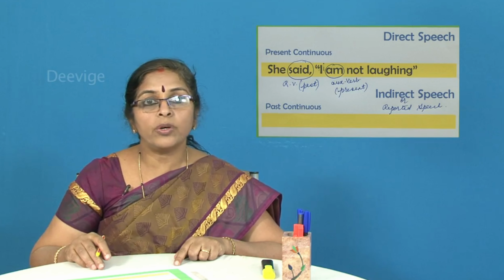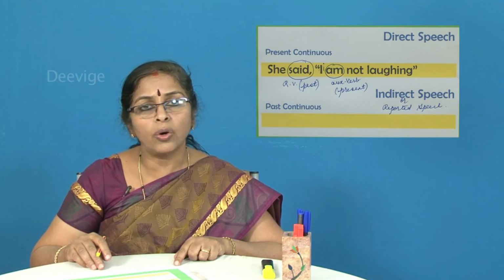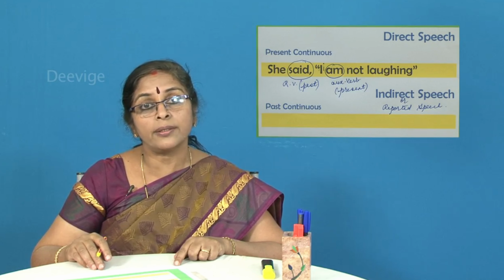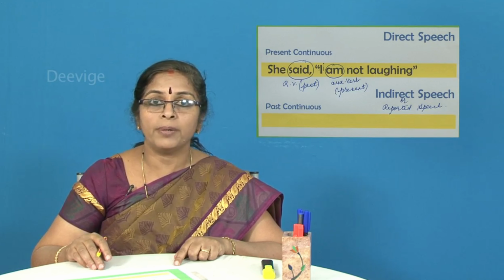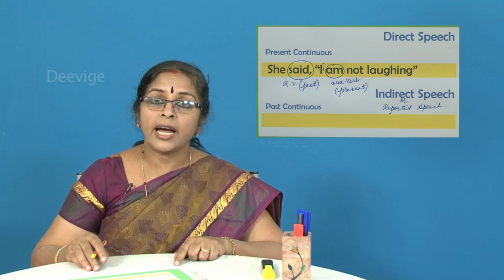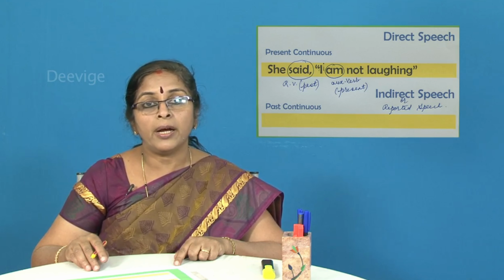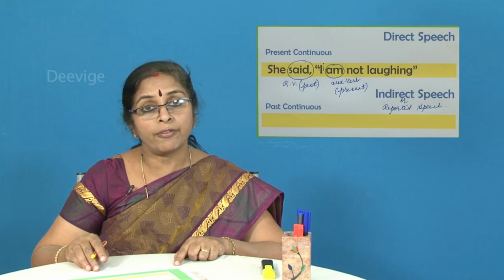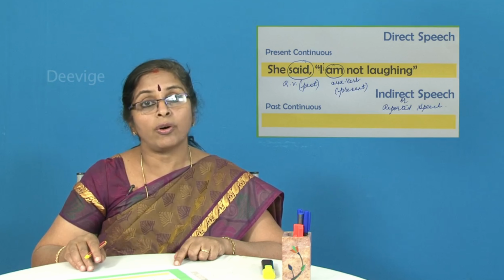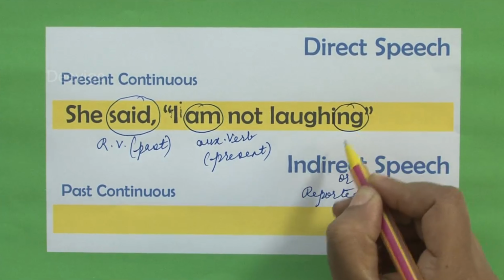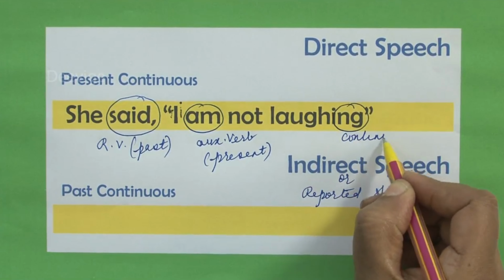Now, which is the main verb, students? We have done a lot of exercises where you have been able to identify the auxiliary verb and also the main verb. So, you know am is the auxiliary verb indicating present tense and laughing is the main verb and it is ending with the letters ing. So, what does ing refer to? It stands for the continuous tense. So, ing indicates that the tense is continuous.